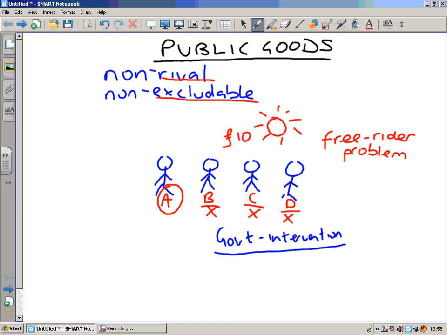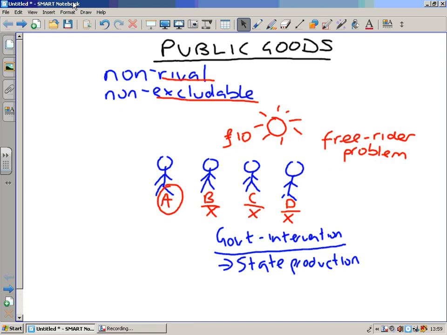Now the most obvious form of government intervention here is state production. So the government will provide this product for everybody, normally paid for through taxation. So person A, B, C, and D will all pay tax. Their taxes will be used to provide this lighting system, and that is the best way around this market failure.